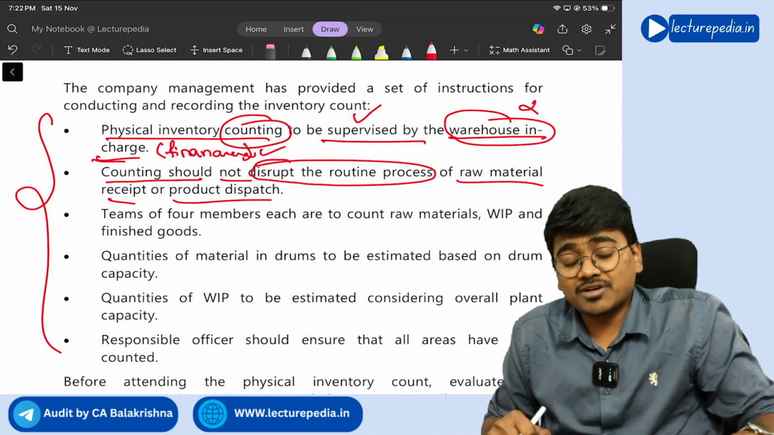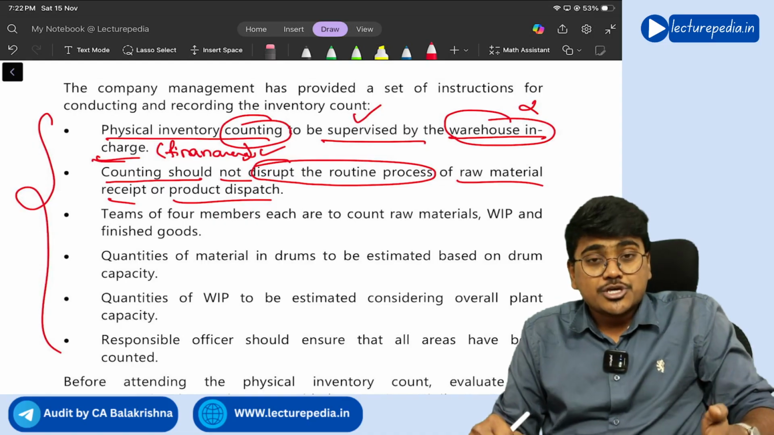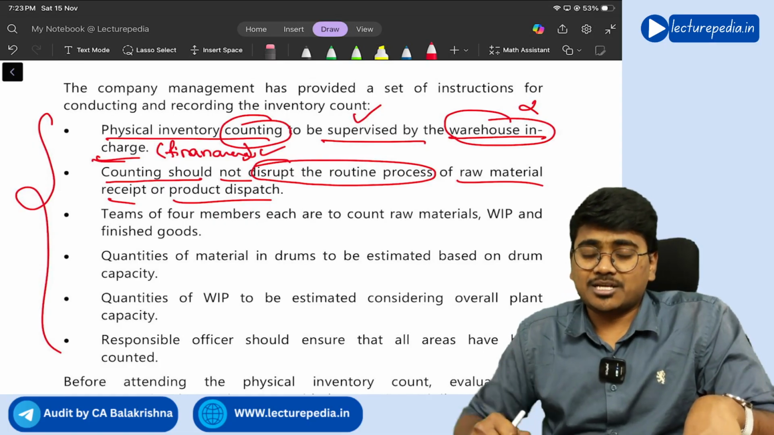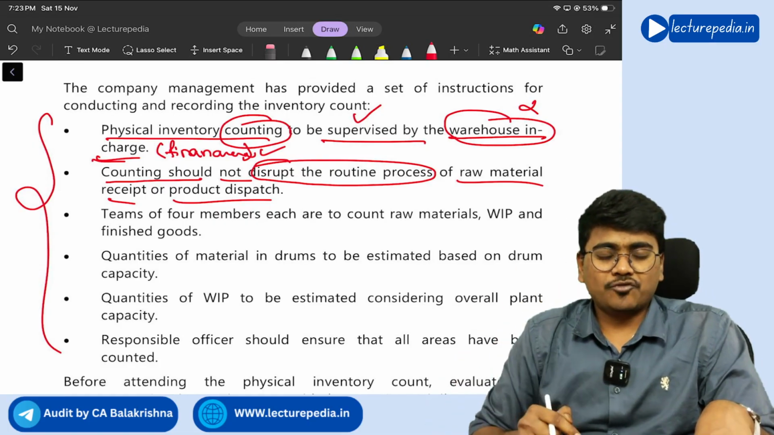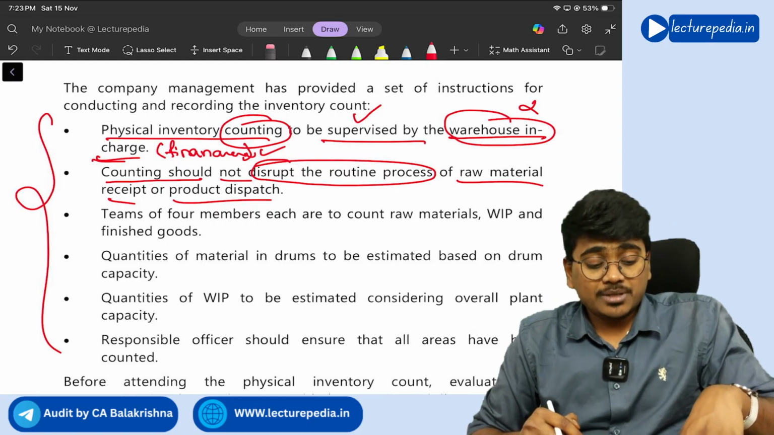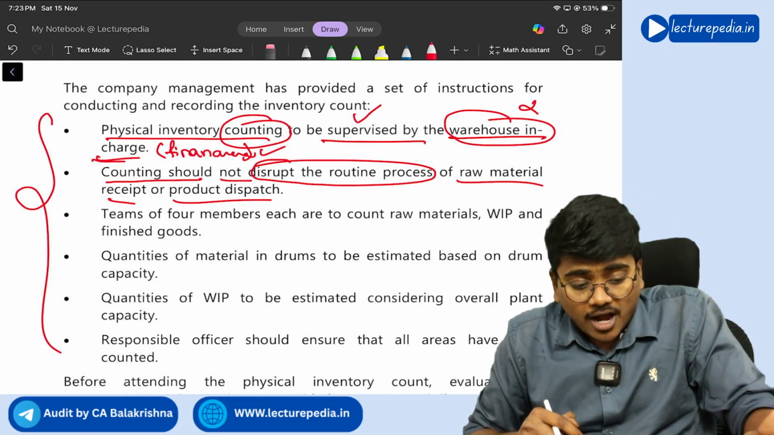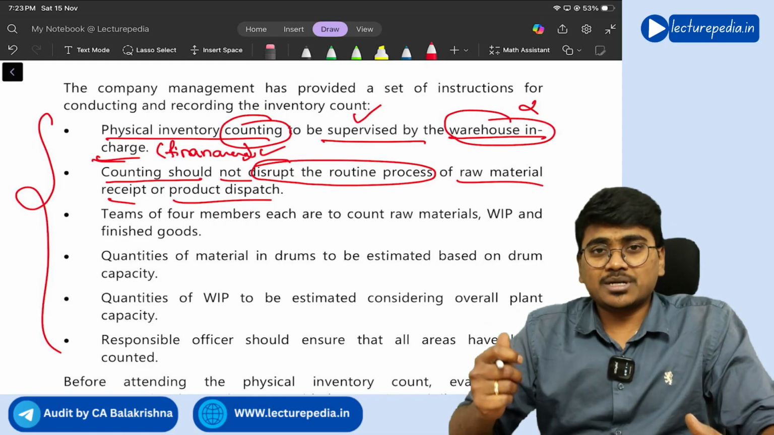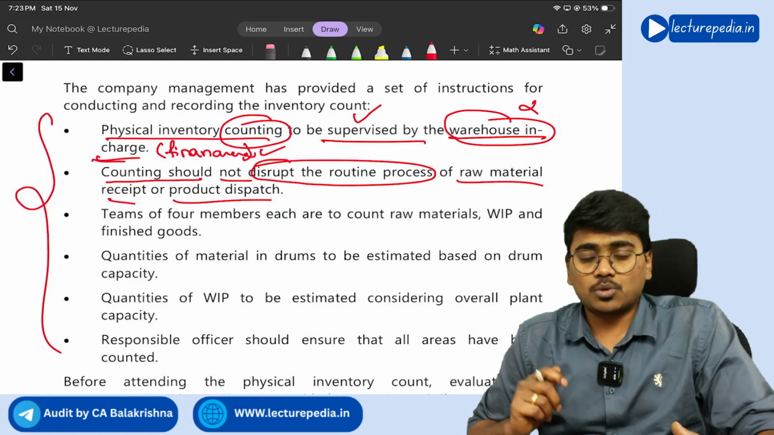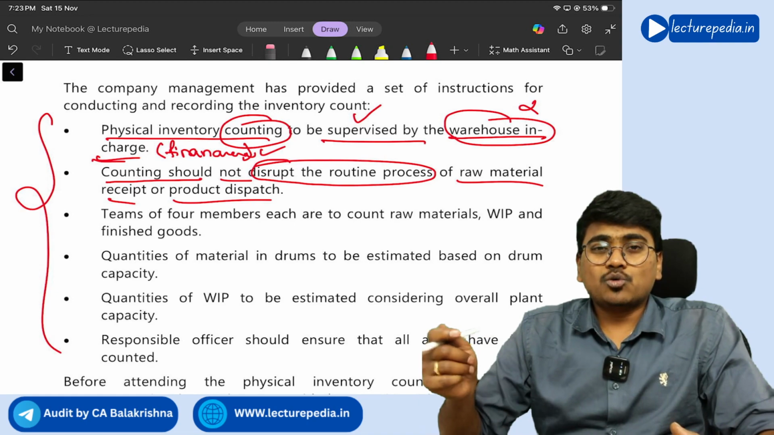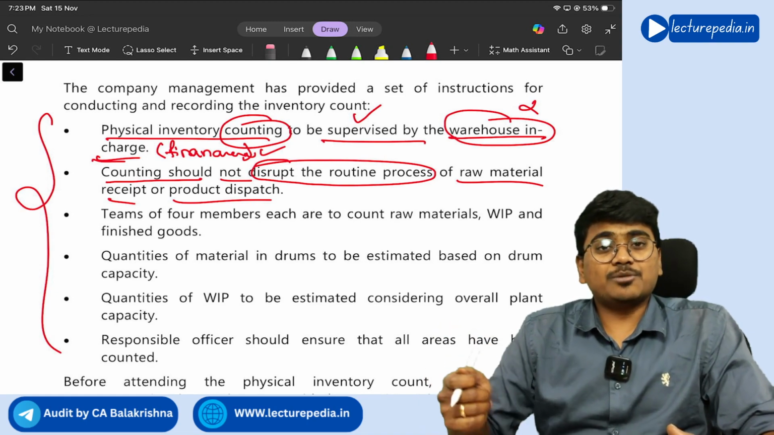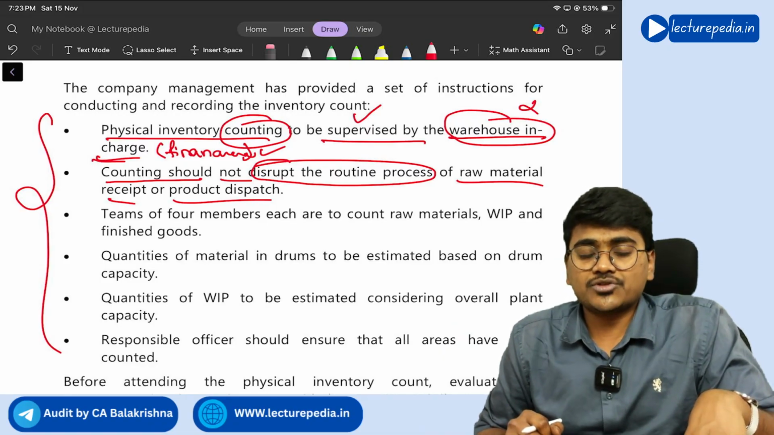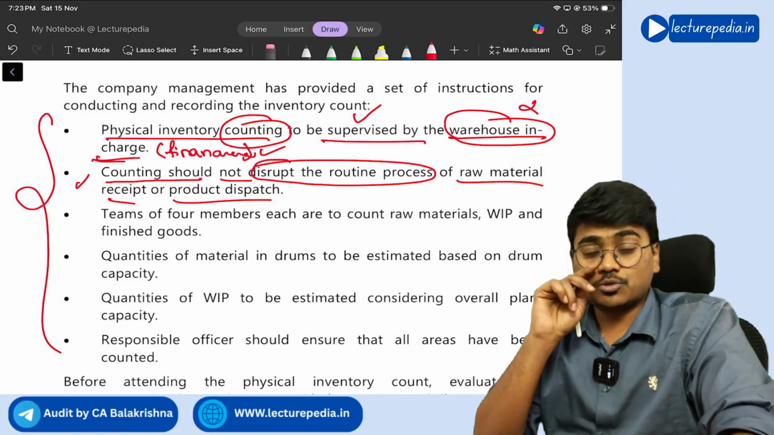Whenever you conduct physical inventory counting, you have to stop all the inward and outward flow of inventory, because if you allow it, there will be a high chance that the actual physical inventory counting might get disturbed. The management might manipulate the counting with the help of the inward and outward movements of inventories taking place simultaneously. So you need to stop inward and outward movement of inventory at the time of physical inventory verification. So this point also should be suggested in that manner.